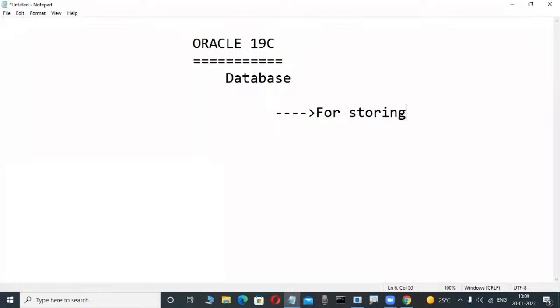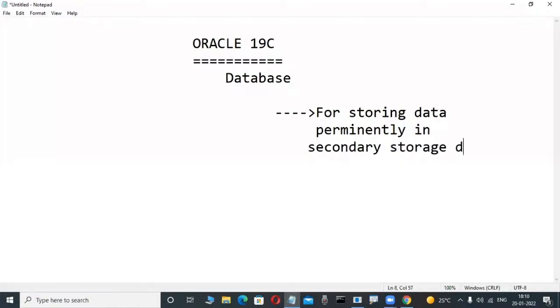For storing data permanently in secondary storage devices. Secondary storage devices means maybe hard disk. Yes, here. One of these. Okay, secondary storage devices.